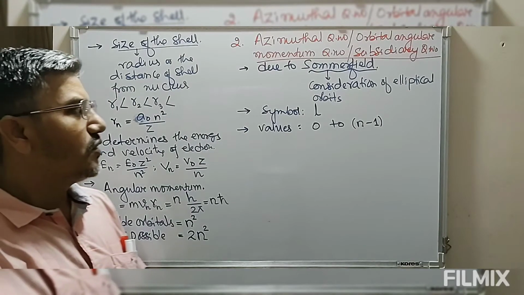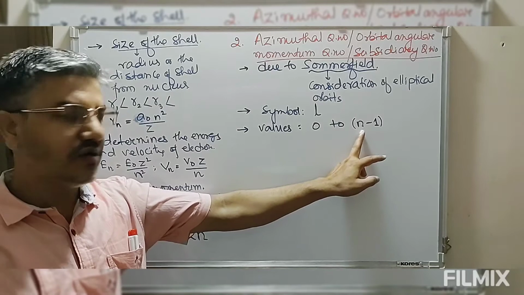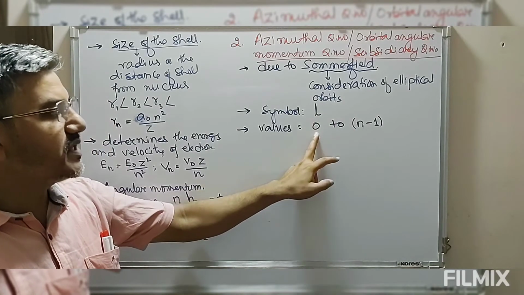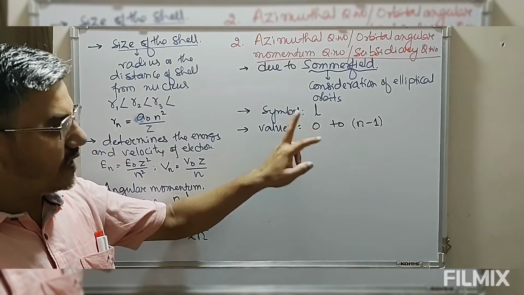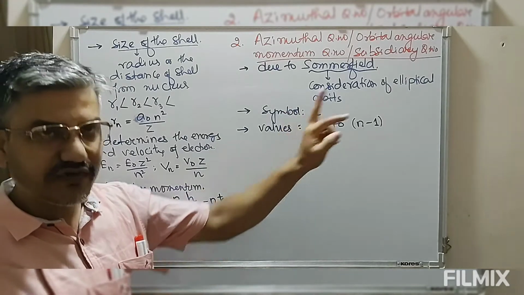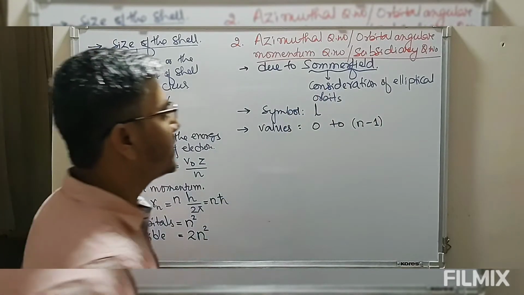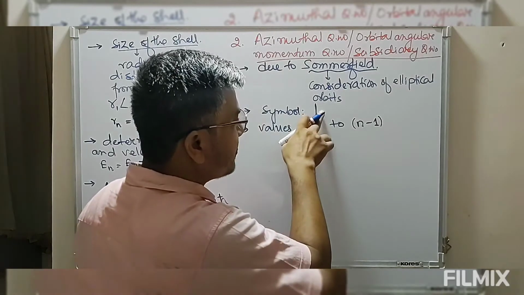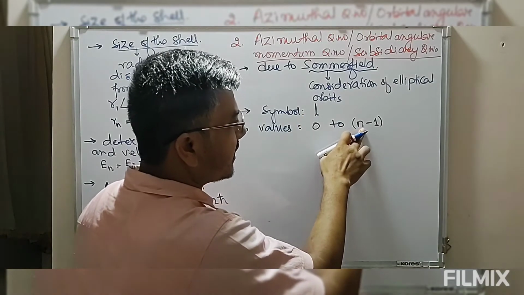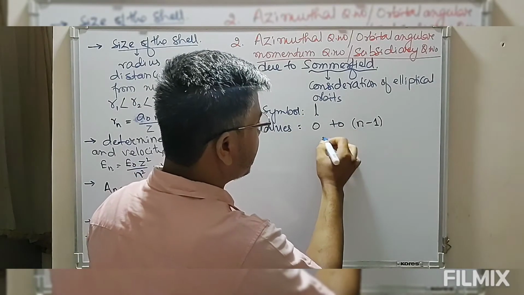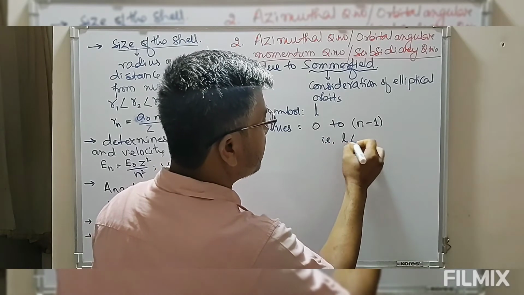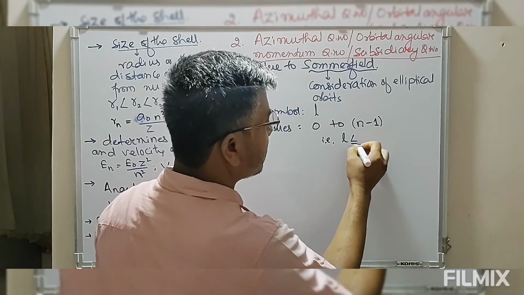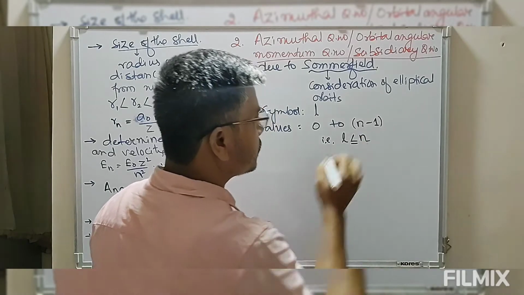Now look at this, n cannot be 0, but the value of l can be 0. So l can be 0 and the maximum value of l is n minus 1. That means l can never be greater than or equal to n.